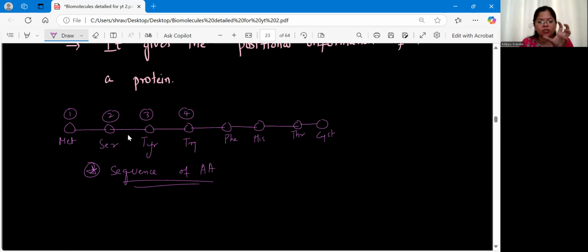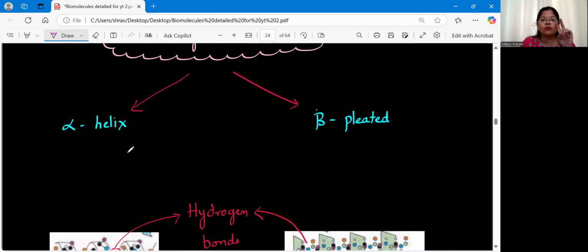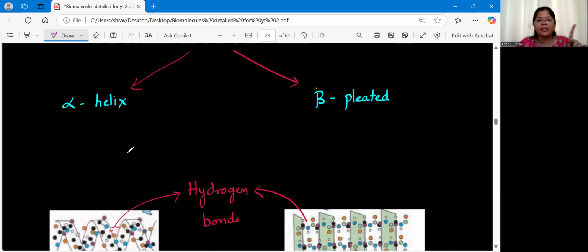Now this primary structure will form the secondary structure. Now in this example, what I have drawn, all the amino acids I have drawn linearly, isn't it? But for example, this protein is made up of hundreds of amino acids. We have hundreds of amino acids in this protein. Clear? Now, this entire protein need not be made up of a single line. All right. In between, we can have secondary structures. So, how is the secondary structure formed? Let us see that. Secondary structure is of two types. It can be alpha helix or beta pleated.